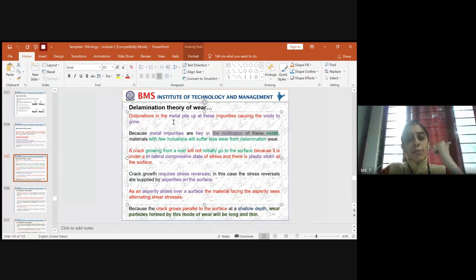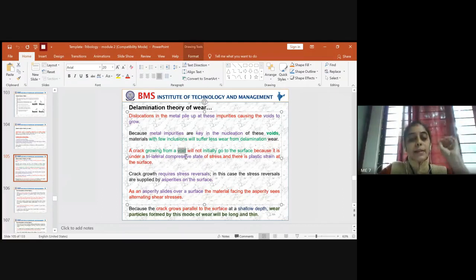So one thing is mainly due to dislocations, which result in creating impurities and causing voids. The other thing is the impurities present in the metal by itself, which will make for the growth of voids by means of nucleation growth, and finally ends up with delamination wear. So this is the second thing. The third one is, suppose a crack comes into picture at the contact area due to unbearable load or pressure, so this also helps in growing the void.